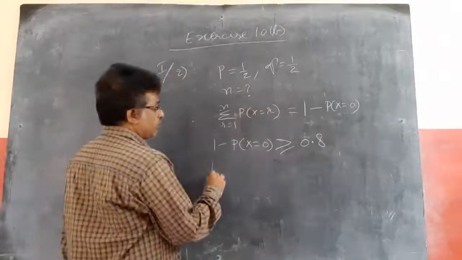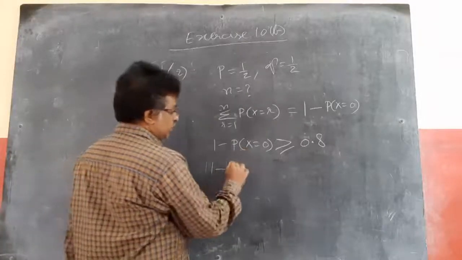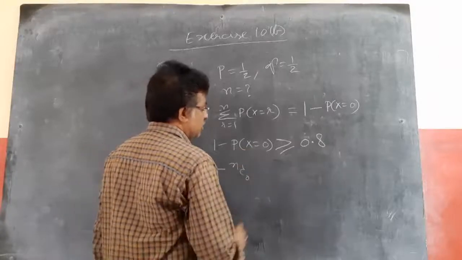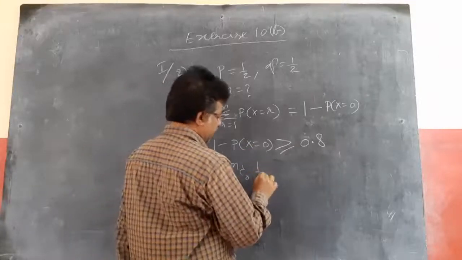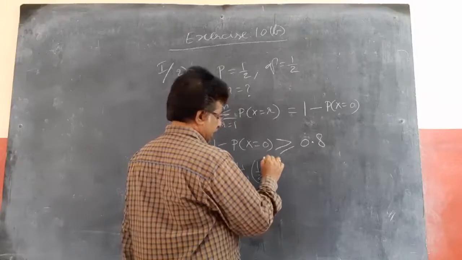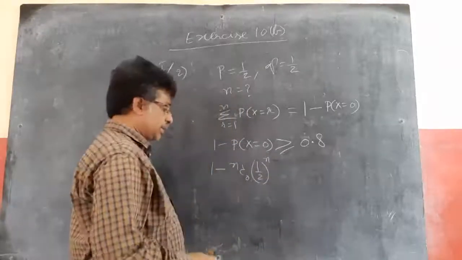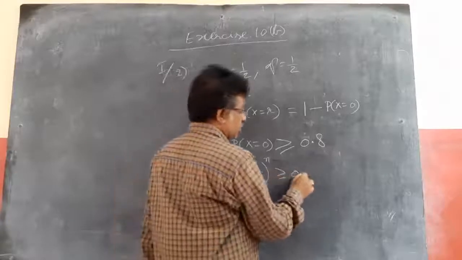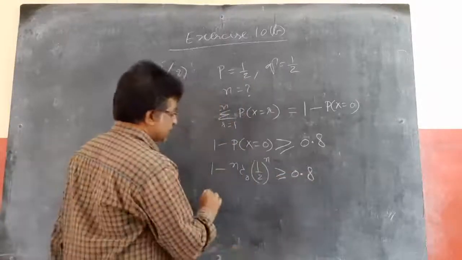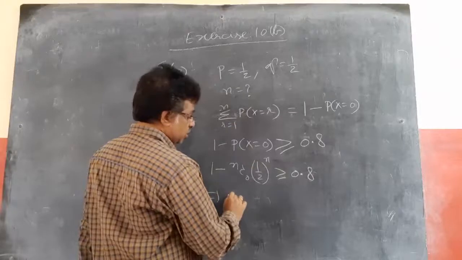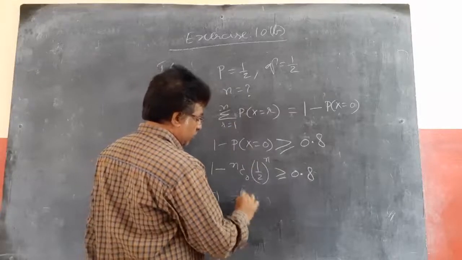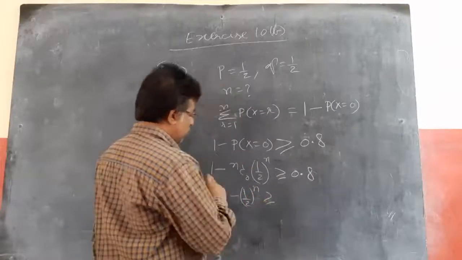So 1 minus P of x equals 0 means nC0 into (1 by 2) power n minus 0 into (1 by 2) power 0, which is 1 only, no need to write. So 1 minus (1 by 2) power n is greater than or equal to 0.8, since nC0 is 1.